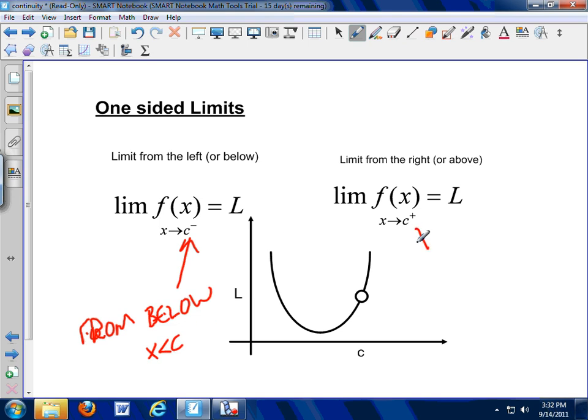This side means as x approaches c from above, or my x value is greater than c. So as I approach from below on this one, where do I go? Approaching from below, looks like I'm hitting that. As I approach from above, meaning my x values are bigger than the c value, it looks like I hit there. Boom. C from below, c from above. So it turns out the limit is, well, we knew we were going to have that limit right there.